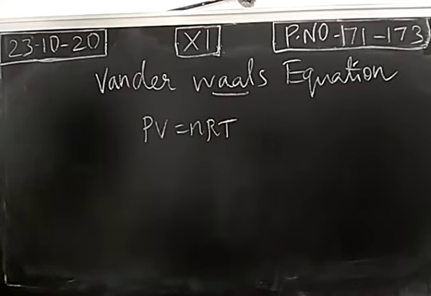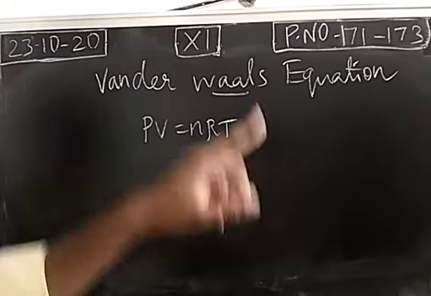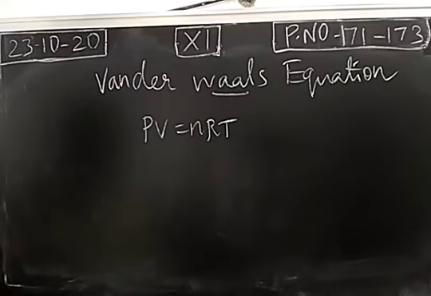This is the equation of state of an ideal gas. Van der Waals equation is the equation of state of a real gas. So we are going to modify this ideal gas equation to derive an equation of state of real gas.